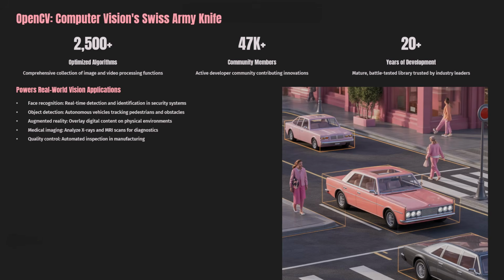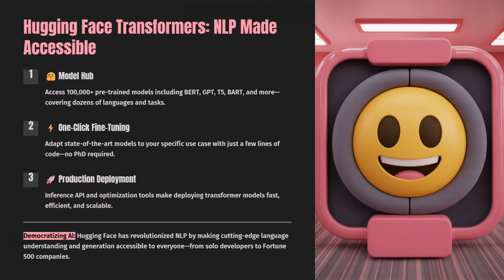Moving on to the next Python library, Hugging Face Transformers, NLP made accessible. Well, Hugging Face Transformers provide a huge model hub with access to around 1 lakh plus pre-trained models including BERT, GPT, T5, BART and many, many more. In fact, there is one-click fine-tuning that they provide here, and you are able to adapt state-of-the-art models to your particular use case with just a few lines of code. Also, it provides production deployment as well.